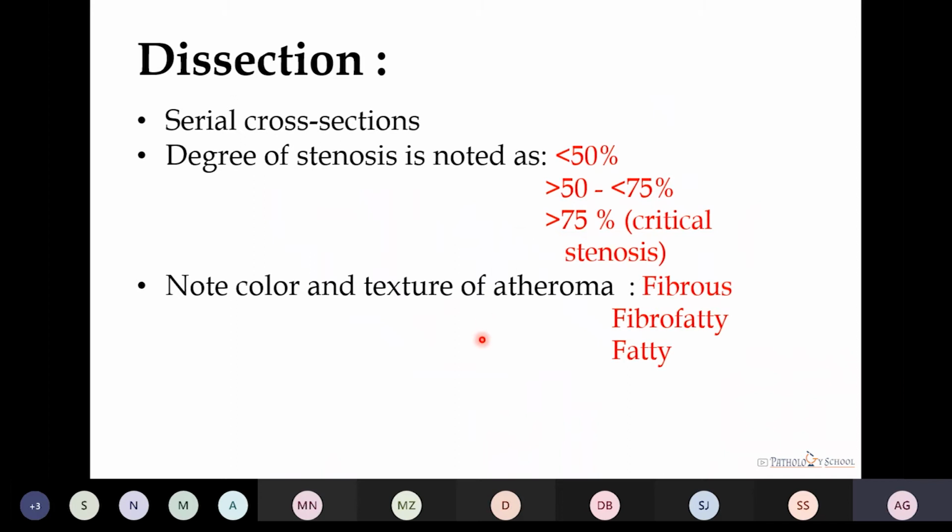Then note down the color and texture of any atheroma, whether it is fibrous type, fibrofatty, or fatty. We also have to look for any complications in the atheroma, which can be calcification or presence of thrombus, intraplaque rupture, or any hemorrhage. Now, in many cases, there is a calcified artery. If there is a calcified artery, then we excise the artery from its bed, we dissect it, and we keep it for decalcification. After that, we take the serial cross section of the artery.